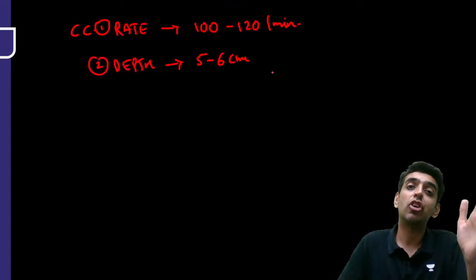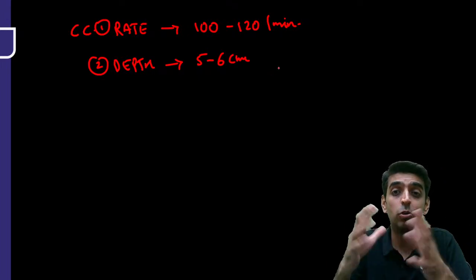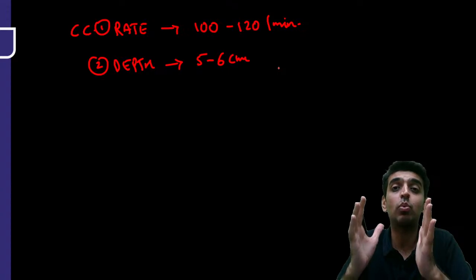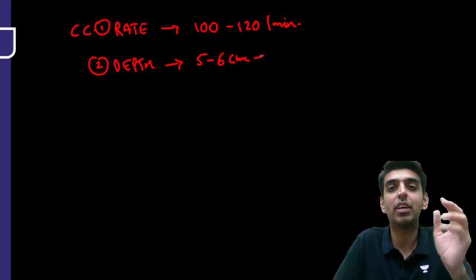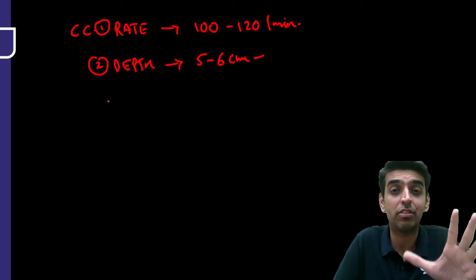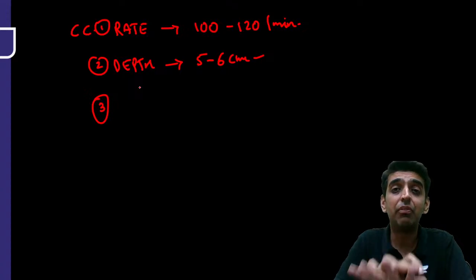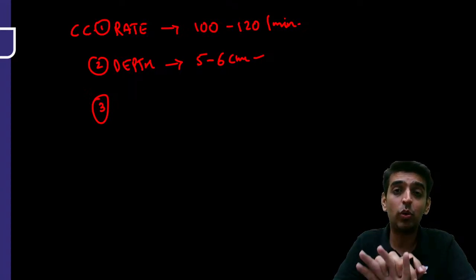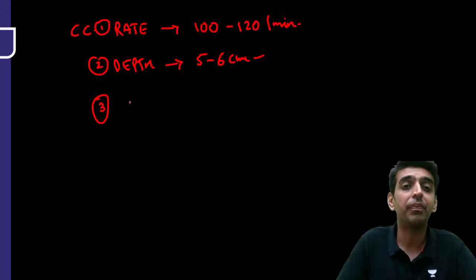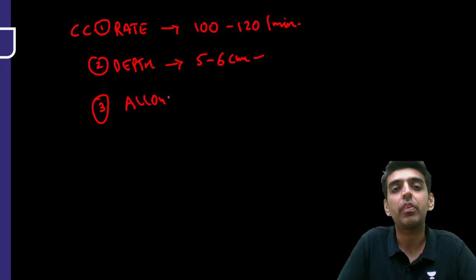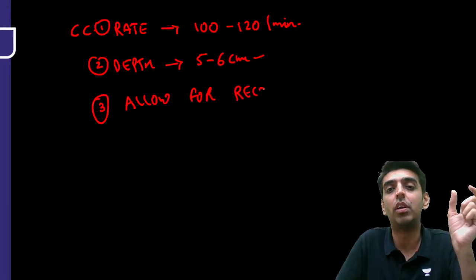If it would have been a child or a neonate, then it would have been the anterior to posterior diameter of the chest, that is 1/3 of the AP diameter of the chest, right? Since it is adult, 5 to 6 centimeters is the depth of chest compression which has to be there, right? But after every chest compression that you give, you should allow for the chest to completely recoil. So allow for chest to completely recoil, right?